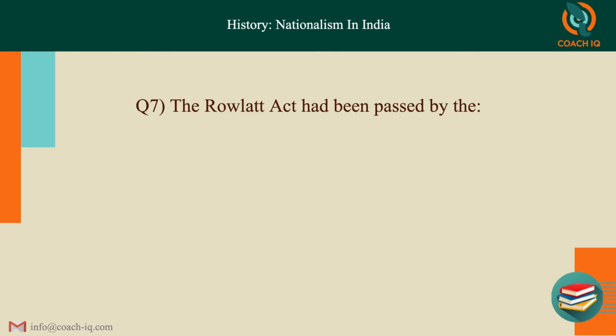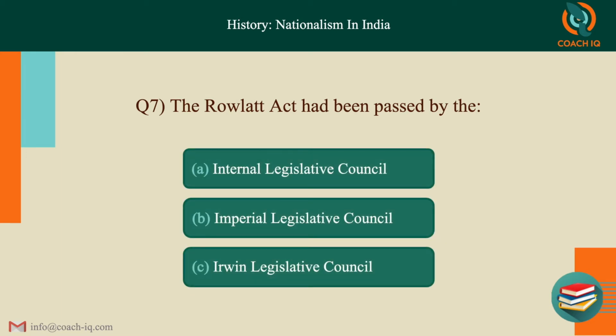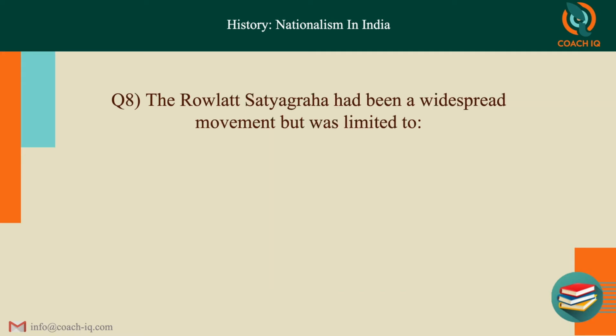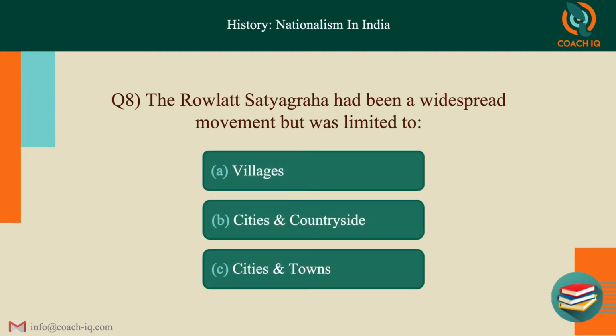The Rowlatt Act had been passed by the, three options. The answer is B, Imperial Legislative Council. The Rowlatt Satyagraha had been a widespread movement, but was limited to villages, cities and countryside, or cities and towns. The answer is C, cities and towns.